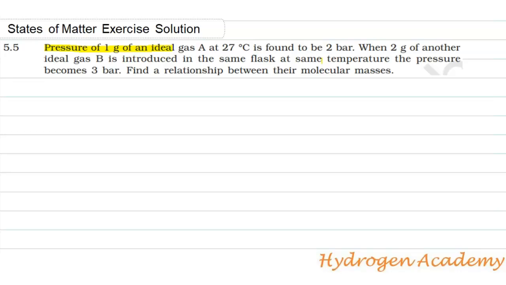The pressure of 1 gram of an ideal gas A at 27 degrees Celsius is found to be 2 bar. When 2 gram of an ideal gas B is introduced in the same flask at the same temperature, the pressure becomes 3 bar. Find a relationship between their molecular masses. So we have to find the relationship between their molecular masses, right?